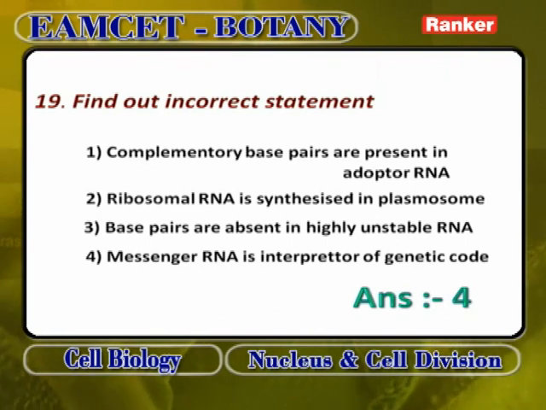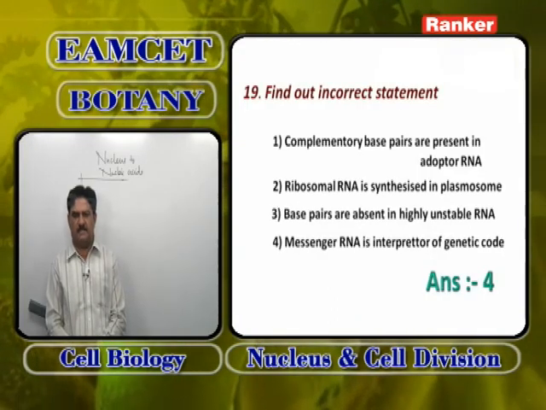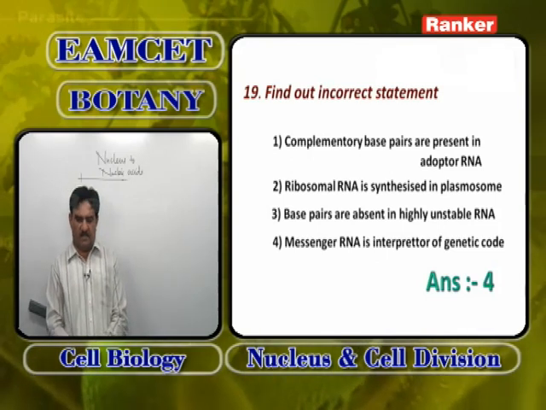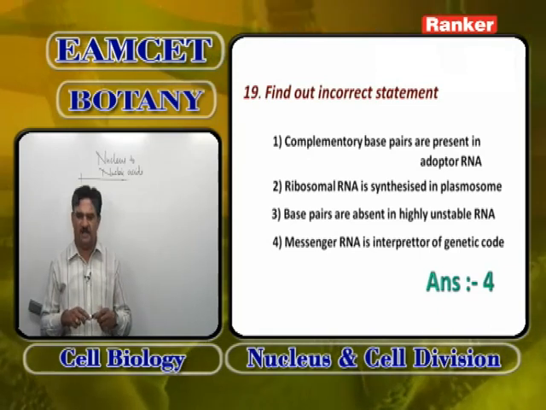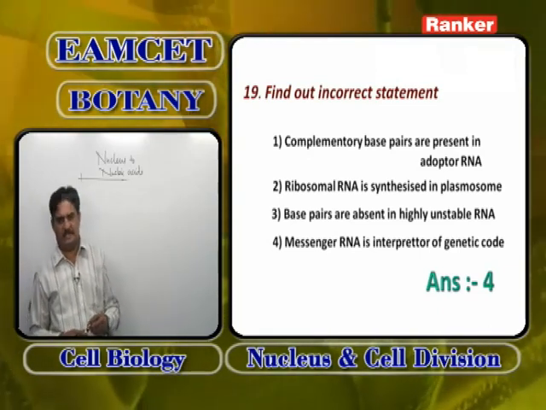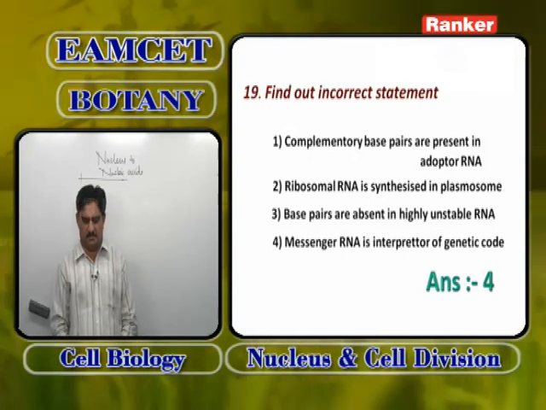Find out the incorrect statement in the following. Complementary base pairing is present in adapter RNA. Adapter RNA means tRNA. Ribosomal RNA is synthesized in plasmosome. It is also correct. Complementary base pairs are present in adapter RNA is correct, because in tRNA only unpaired base pairs are CCA. All the other base pairs are connected by hydrogen bonds.